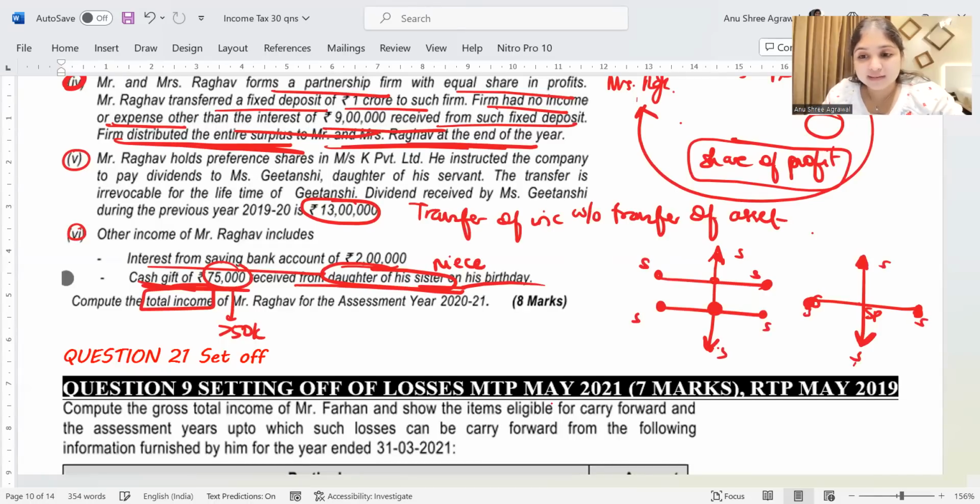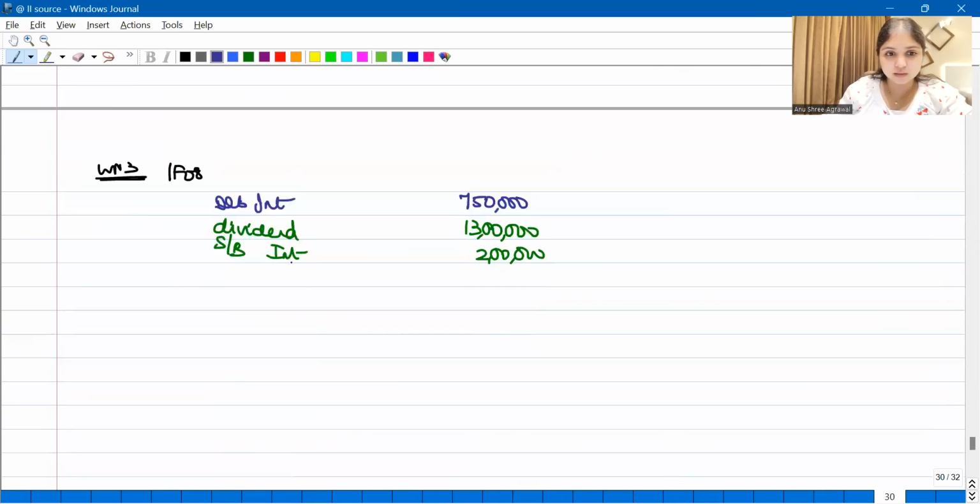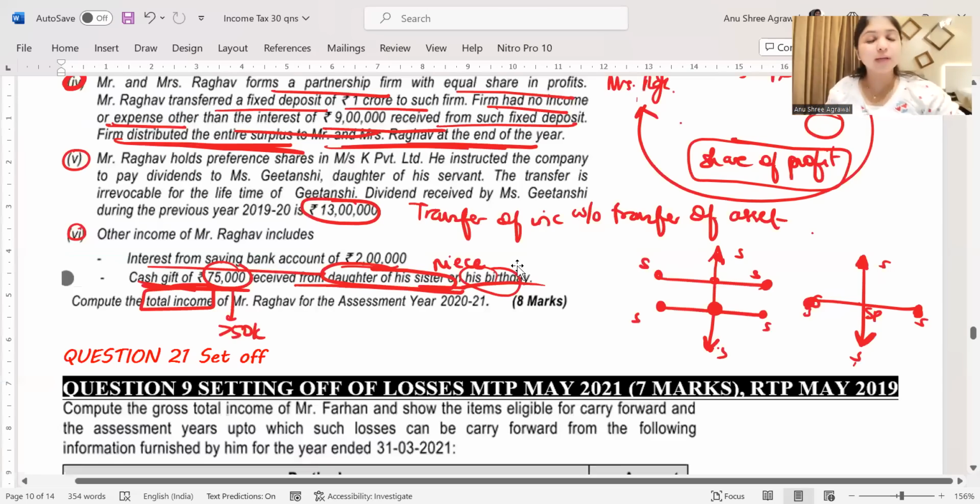Now, my assessee has received from his sister's daughter. Sister is considered as relative, but sister's daughter is not considered as relative. So, therefore, gift from non-relative on birthday, 75,000, more than 50,000, definitely this is going to be taxable. So, under IFOS, where did it go? Here. Under IFOS, we have cash gift. Cash gift of how much? 75,000, taxable.